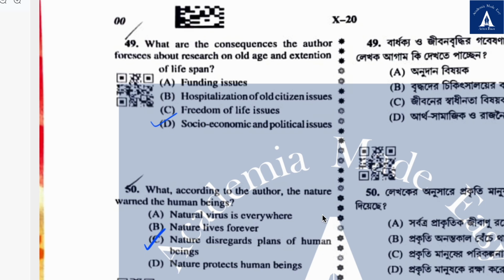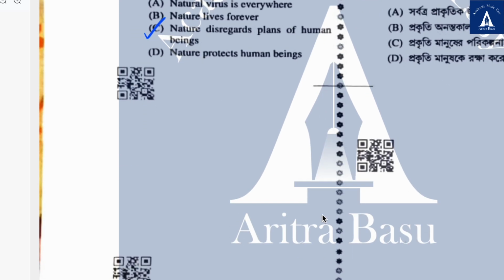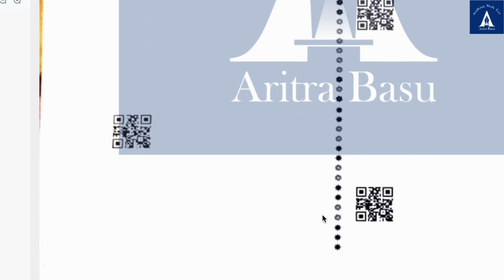50, what according to the author did nature warn the human beings? Correct answer is nature disregards the plan of human beings. So yeah, that's more or less it.